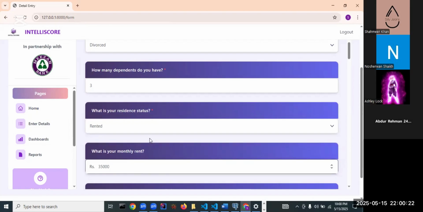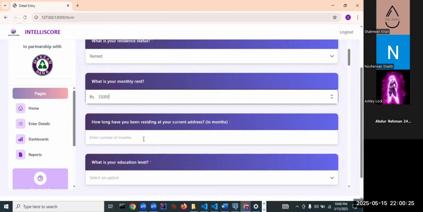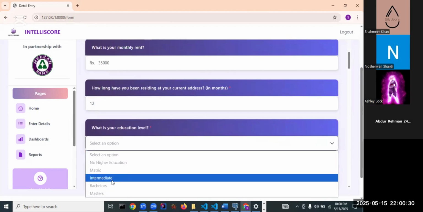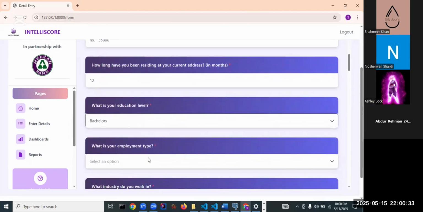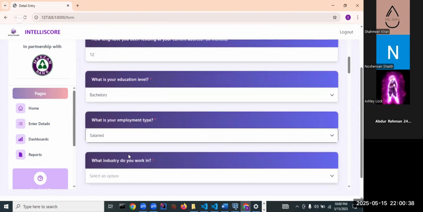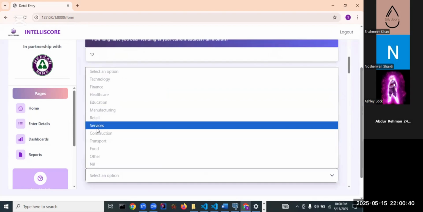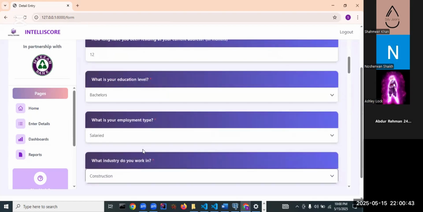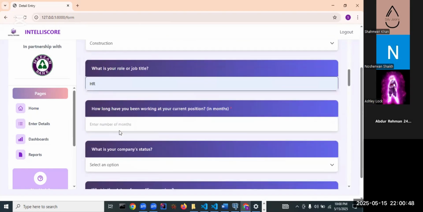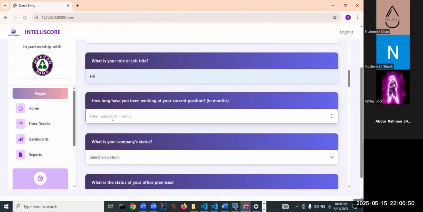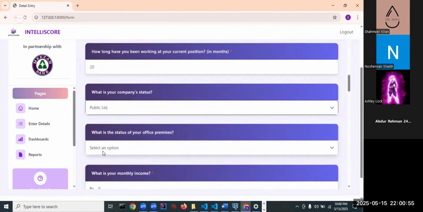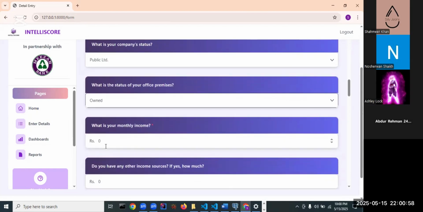Monthly rent is very important. If he has none, he can select zero. And further, we'll give him an option for ownership and rental as well. Knowing how much time he has spent in his current residence is important. What type of employment is very, very important to assess the credibility. Move on. His type of work, medical, construction, IT, and how long he has been working in his current position assesses how credible he is.